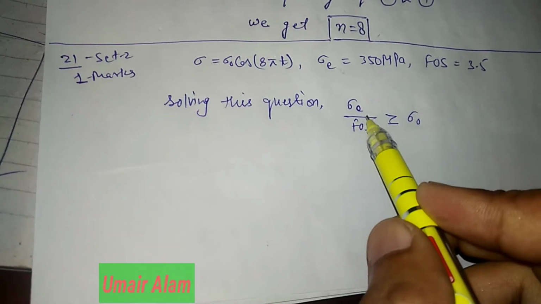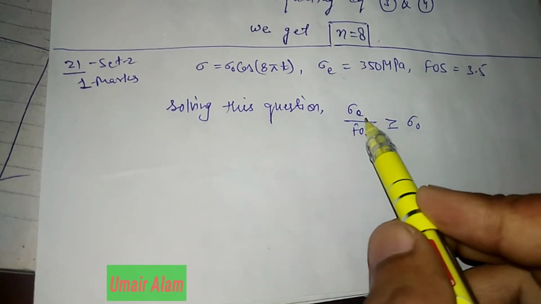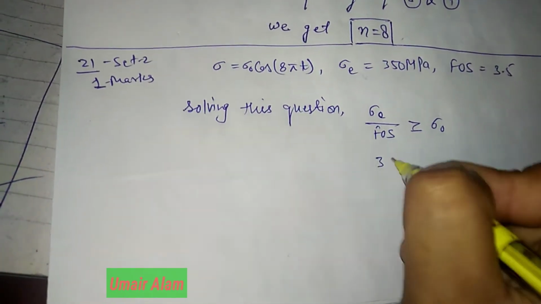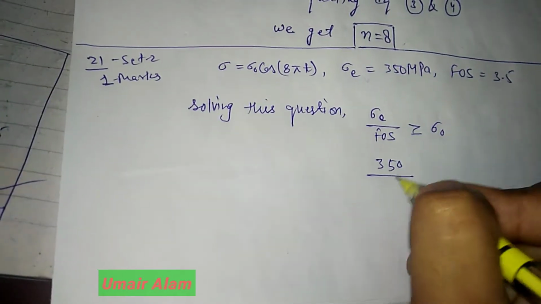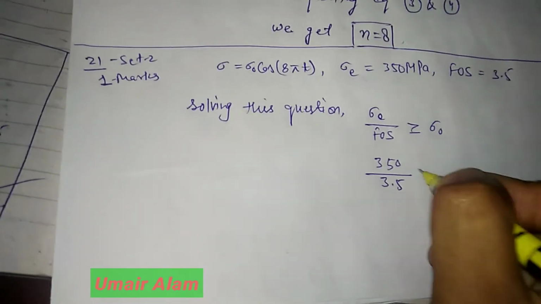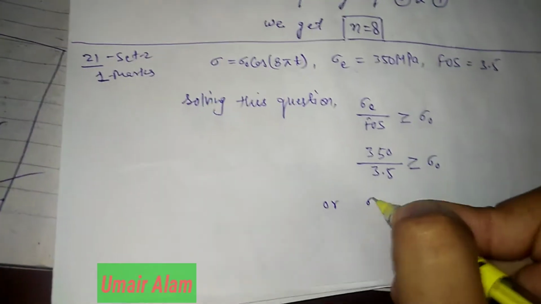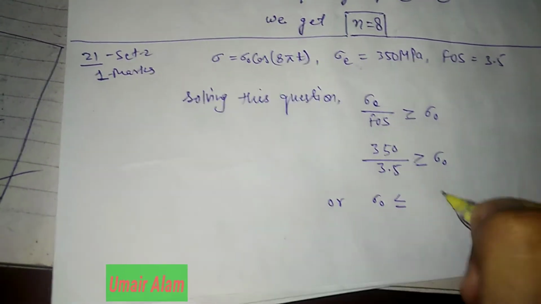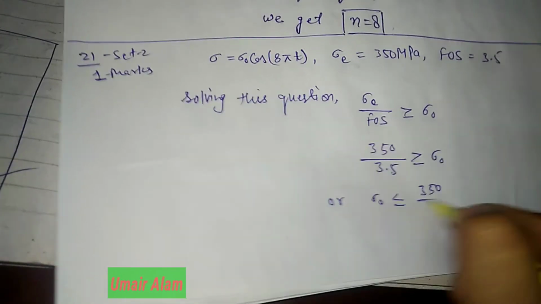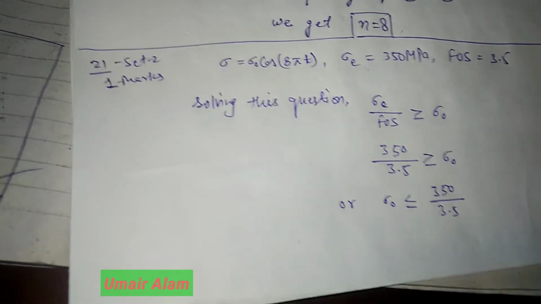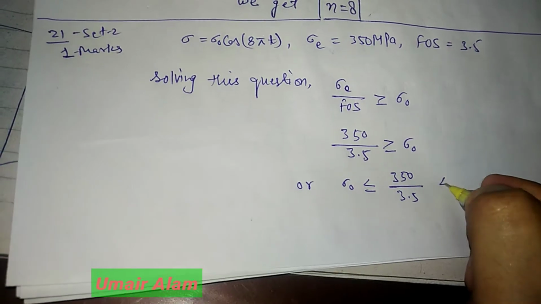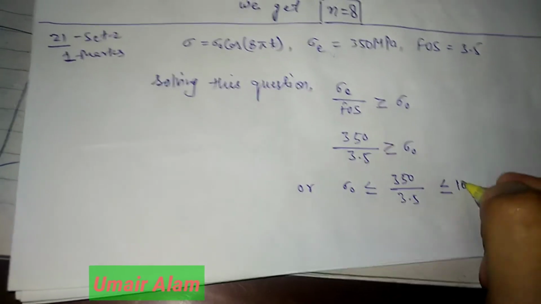Sigma e is the endurance limit of the material, which is equal to 350, upon factor of safety 3.5, which is greater than or equal to sigma naught. Or you can say sigma naught is less than or equal to 350 upon 3.5, or it will be less than or equal to 100.